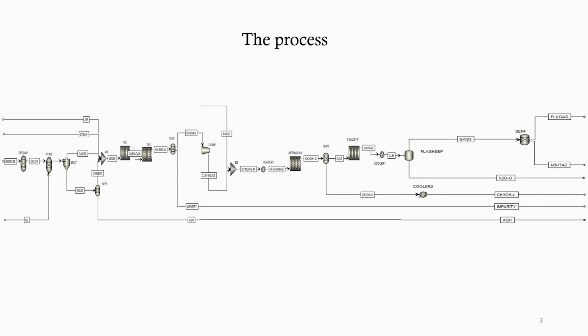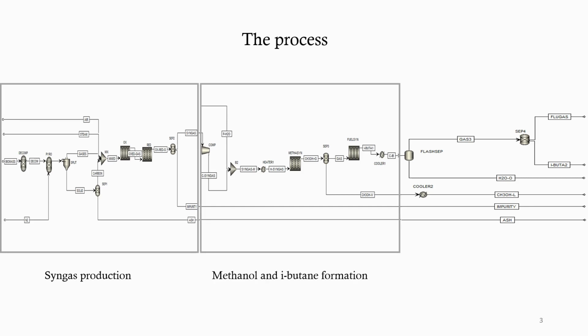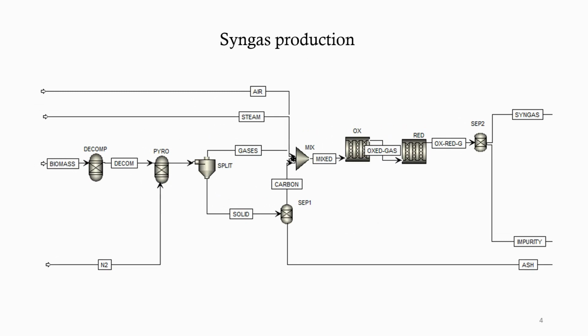Here's an image of the process that we'll be tackling today. The first part is syngas production. The second part is methanol and isobutane formation. The last part will be the separation of methanol and isobutane and their storage. So now we're going to tackle first the syngas production.